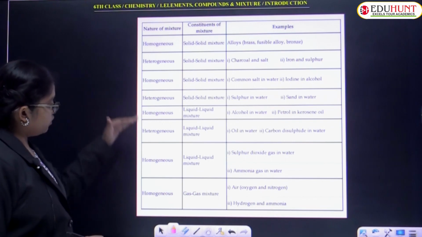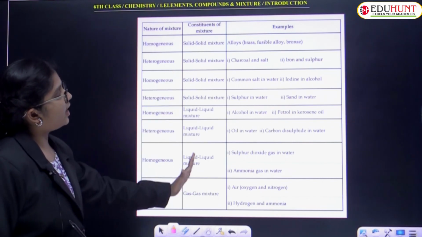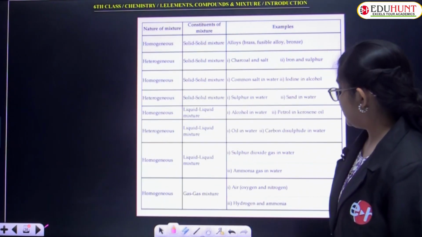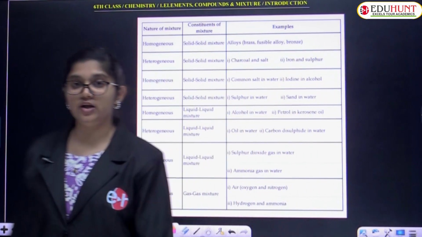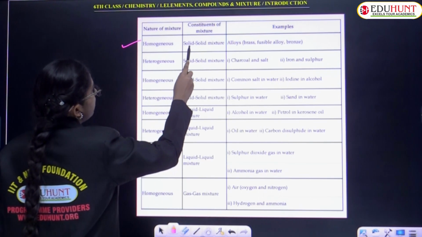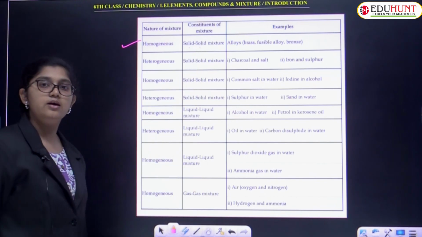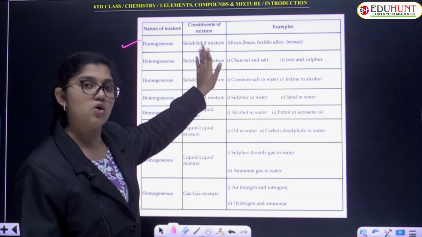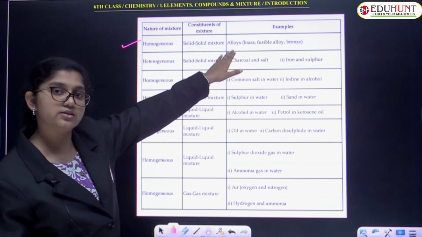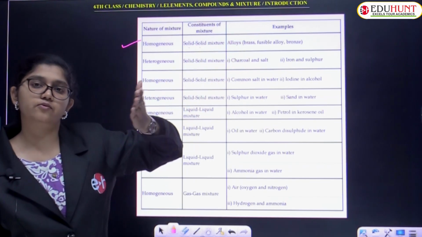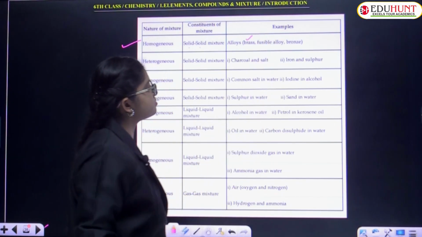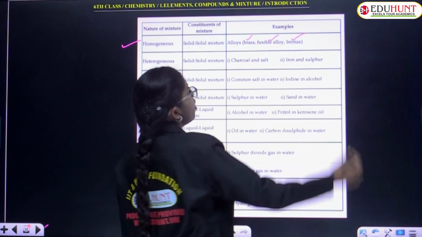So coming to the last slide, that is the nature of mixtures, how they are defined, the constituents, and examples of the particular things. Let's see one by one what they are. First, the nature of mixture here is homogeneous, and here, solid mixtures. There are solid mixtures of homogeneous type. For that, the example is alloys. You know alloys, children? Alloys means a group of two or more elements. Some examples included are brass, fusible alloy, and bronze.